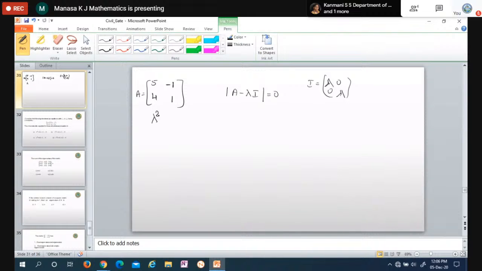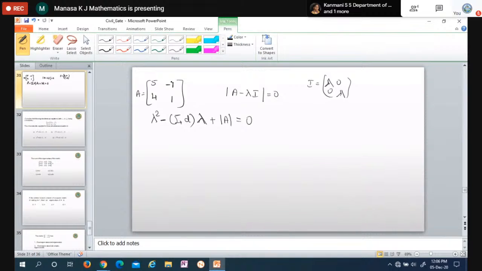It starts from lambda square, then alternating signs. The first term is always plus, now it is minus the sum of the diagonal elements, or the trace, into lambda. Alternating sign, minus becomes plus, determinant of A is equal to 0. This is easy to find instead of doing so much.